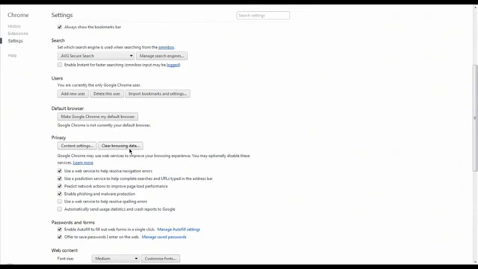And then go back to privacy. Click on clear browsing data, the one on the right. Make sure you have 4 boxes ticked, the top 4 boxes. Just trust me on this and do it. Delete cookies and other site and plugin data. You need to make sure that that is specifically ticked.